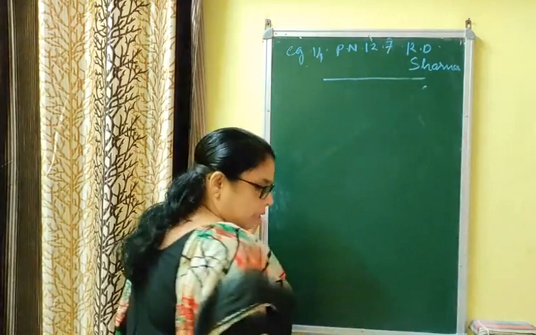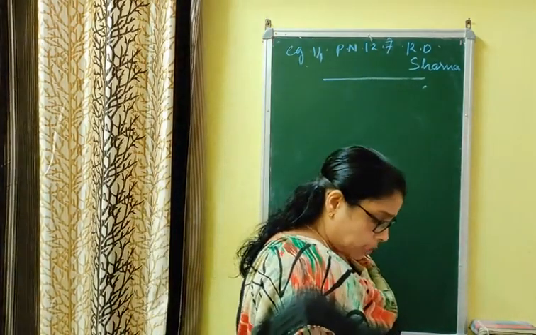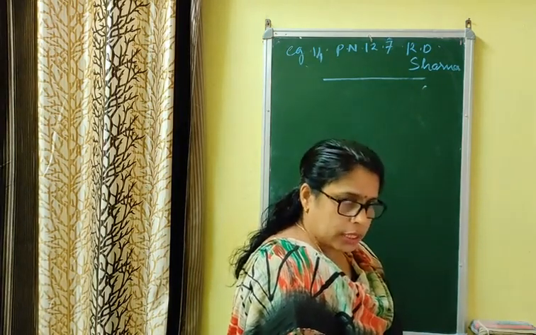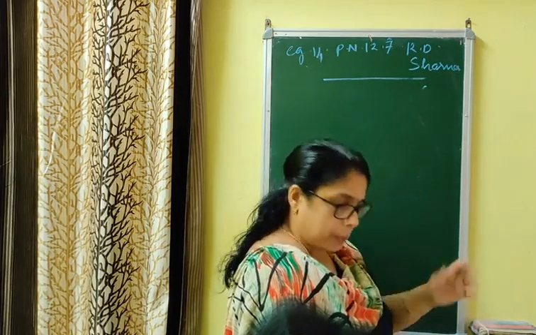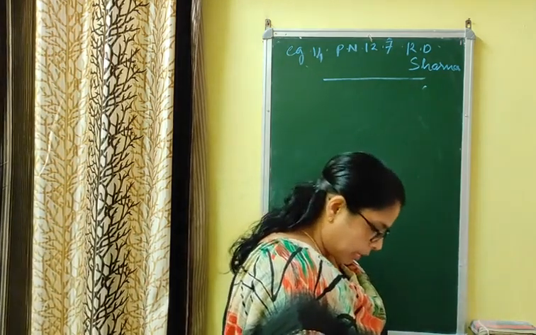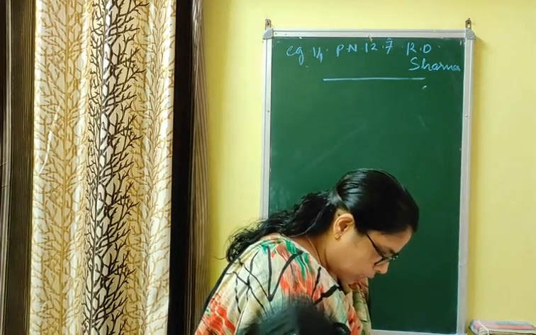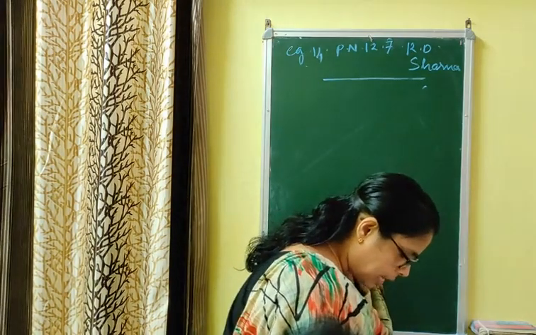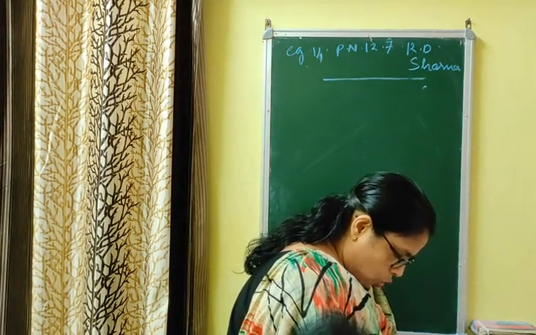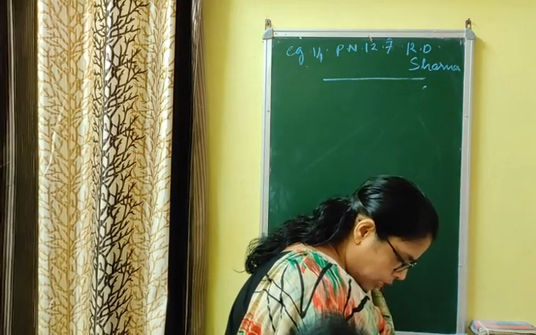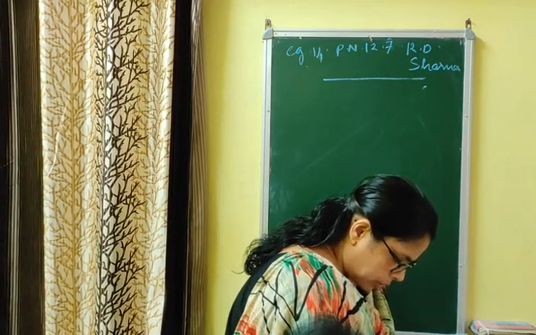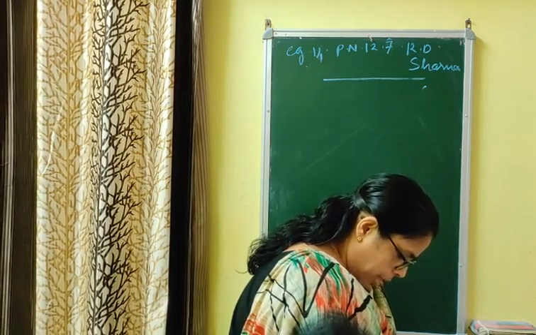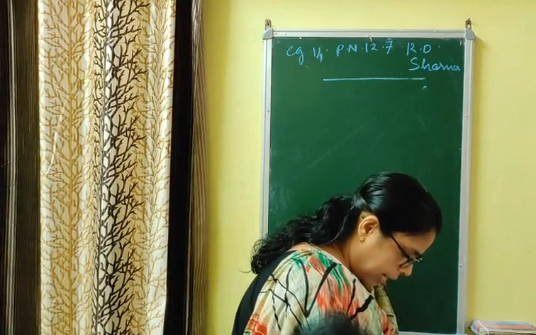This question is a little bit typical, and you just go through the question whenever you watch the video, because I am reading the question. जब मैं क्वेश्चन पढ़ती हूँ आप वीडियो देखेंगे, आप भी साथ में पढ़ेंगे तो आपको अच्छी तरह क्लियर समझ में आएगा. At a point on the level ground, the angle of elevation of a vertical tower is found to be such that its tangent is 5 by 12. On walking 192 towards the tower, the tangent of the angle of elevation is 3 by 4. And find the height of the tower.